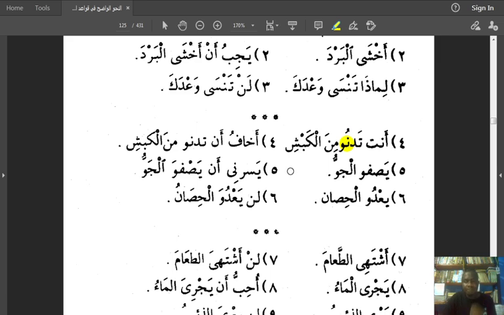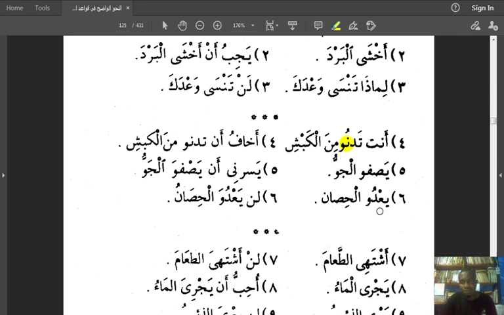Kabsh is ram, yani goat, or is it sheep? Yasfu al-jaw, the weather or the atmosphere is becoming clear. Safa yasfu means to become clear, to become pure.